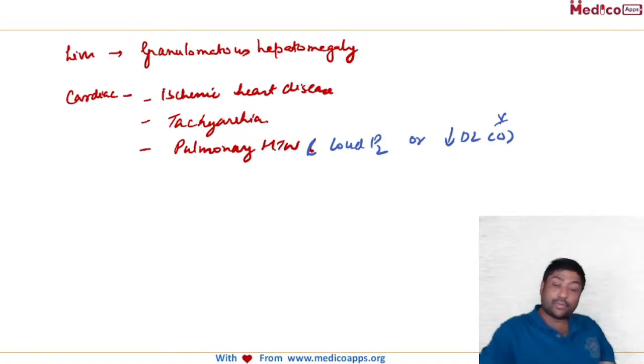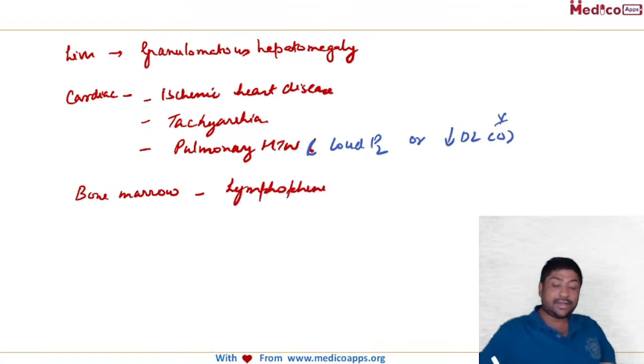Let's look at what are the things which you are going to find in bone marrow. Remember, all these points are MCQ points because sarcoidosis is a super high important topic. So lymphopenia can be there. And the last, but probably the most important, even though I'm mentioning it at the last, is skin manifestation. Let's look at the skin manifestation.